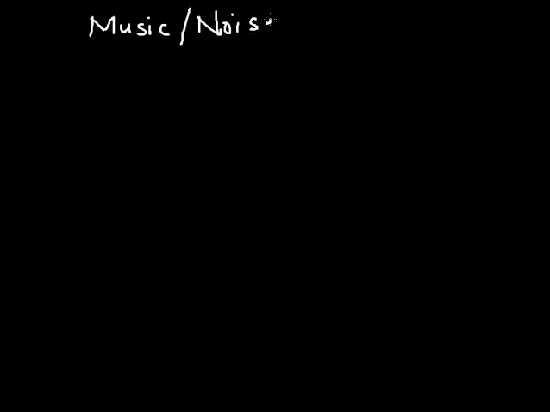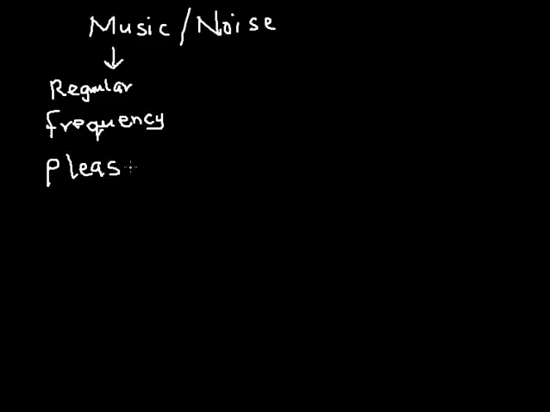So how can we distinguish these two? Of course they are all sound. Music is a sound and noise is a sound. Now one thing about music is that it's a sound with a regular frequency, and of course a coordinated frequency. Also, another thing about music is that it's pleasant to the ear. You hear it and you don't feel uncomfortable, it's pleasant to the ear.